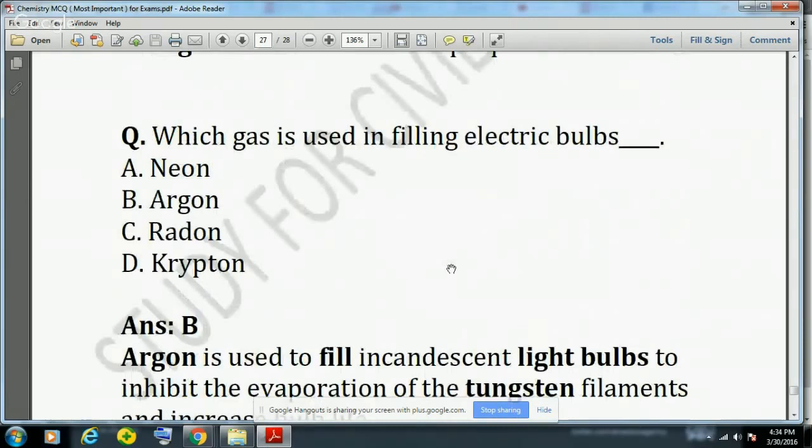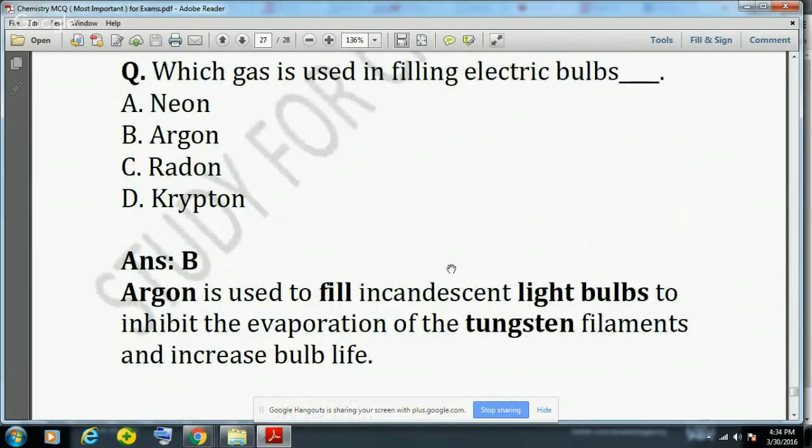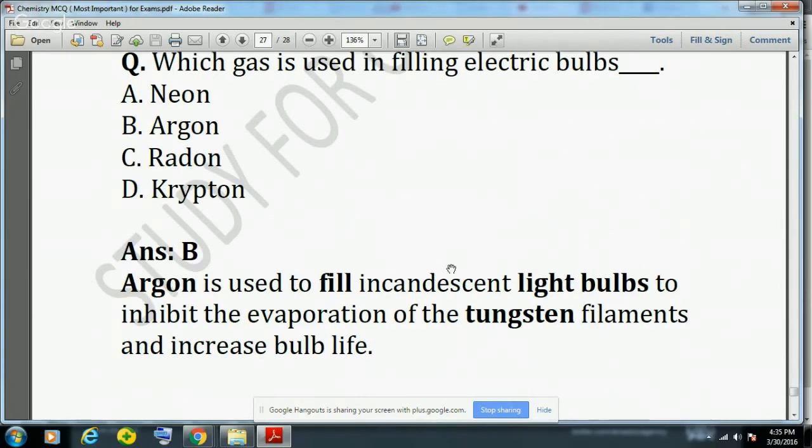Another question is which gas is used in filling an electric bulb? It is argon. Argon is used to fill incandescent light bulbs to inhibit the evaporation of the tungsten filament. In the bulb, the filament is of tungsten metal, and it is filled with gas, argon and sometimes nitrogen also. This argon also increases the bulb life. So please remember this fact.